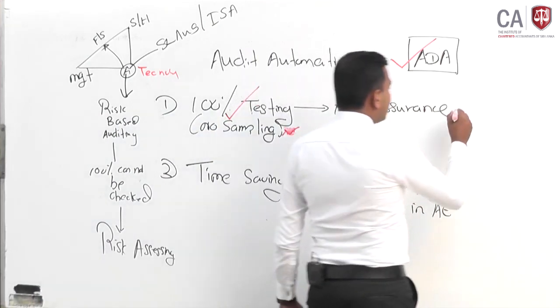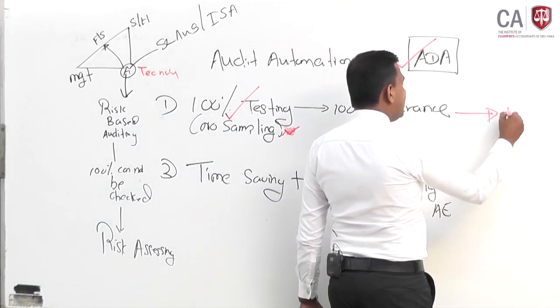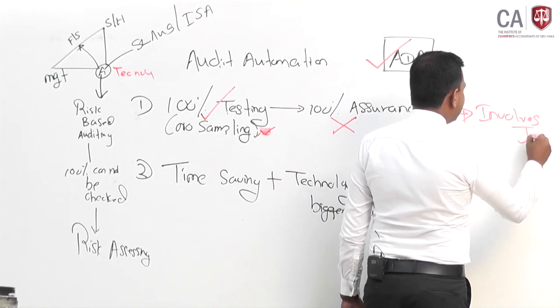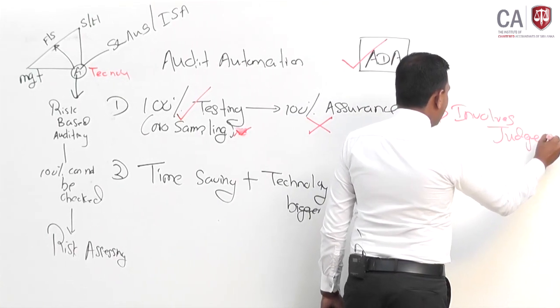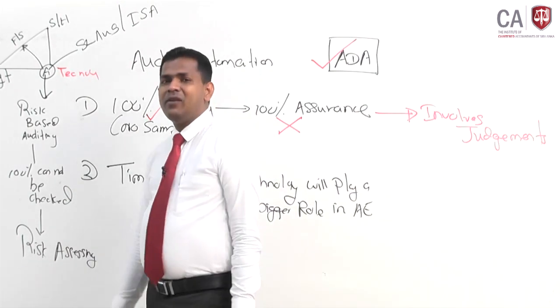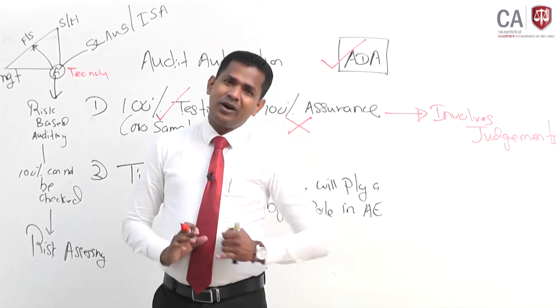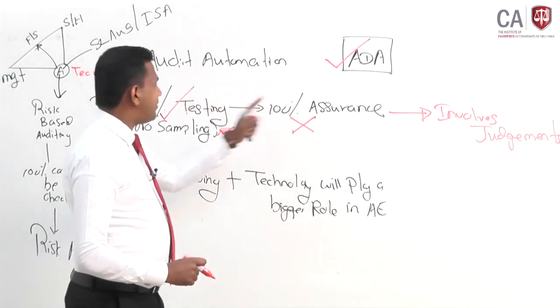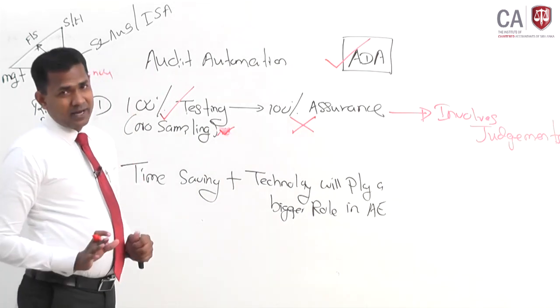Because auditing always involves judgment. Since auditing always involves judgment, obviously 100% assurance cannot be provided.